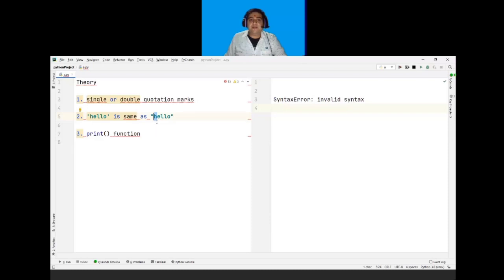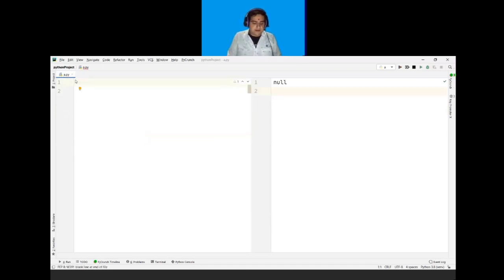And if I want to print the output, or if I want to see the output, I will write it with the help of the print function. So for example, if I want to print hello, I will write print and in brackets, in either single quotation marks or double quotation marks, I will write hello.